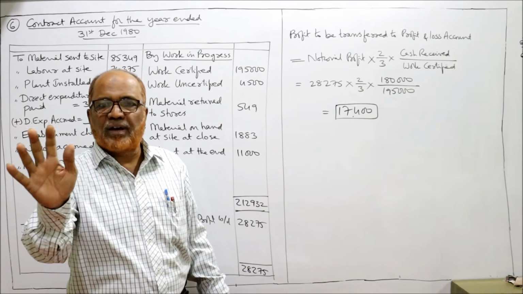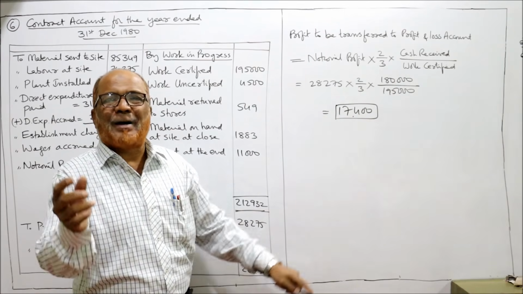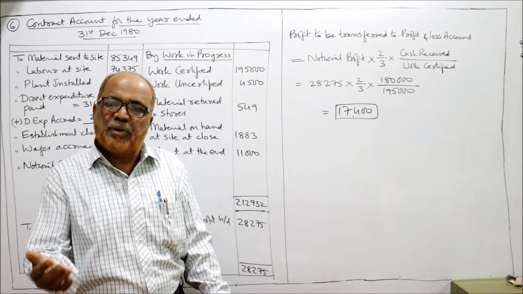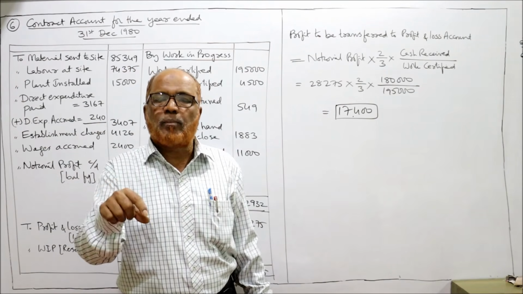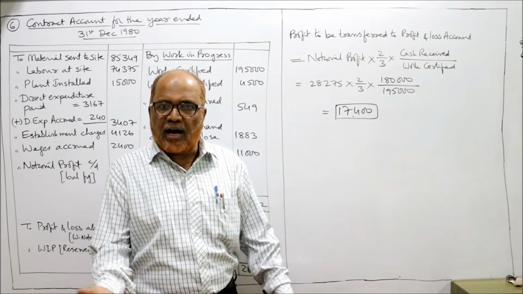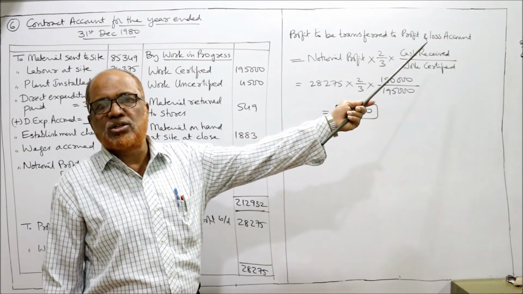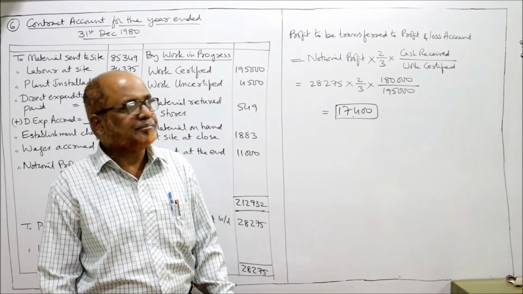Remember, there is no difference between the previous problem formula and this formula. We can take percentage of cash received. In the previous problem we have taken percentage of cash received. If the problem gives percentage of cash received, we would have taken the percentage; if not given, we can take cash received by work certified. Both methods, the answer will remain the same.